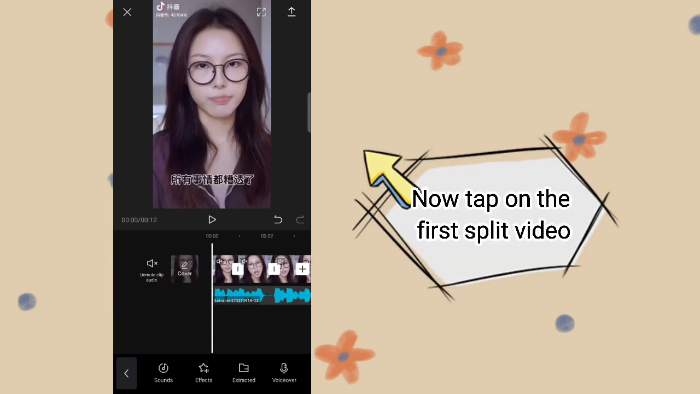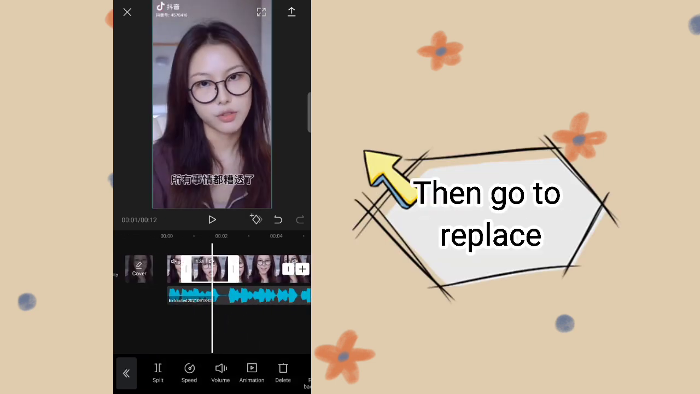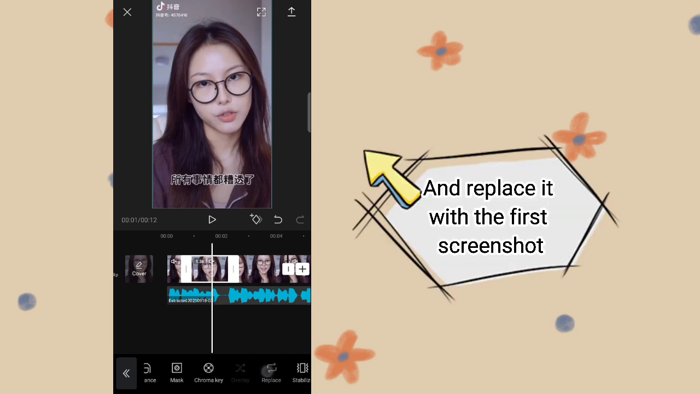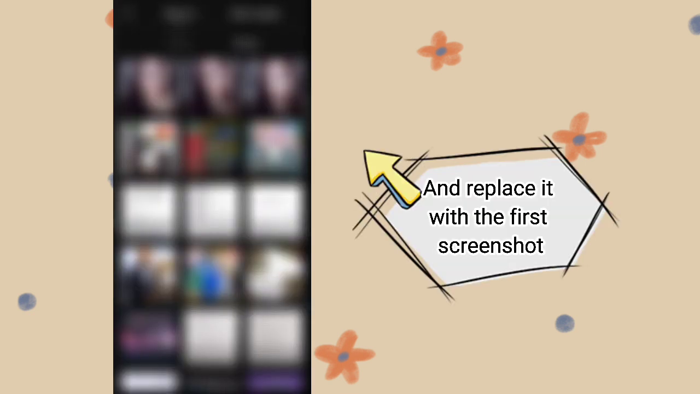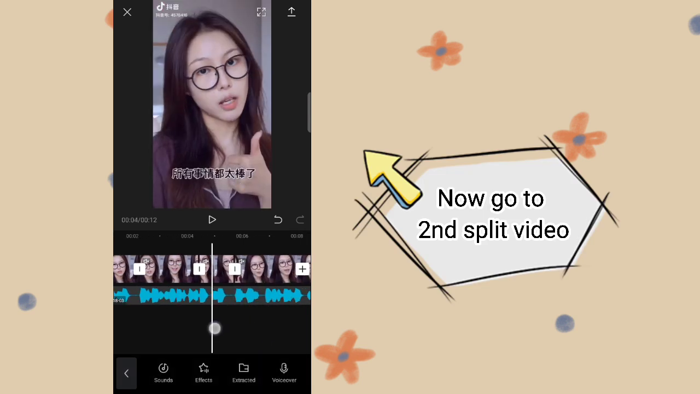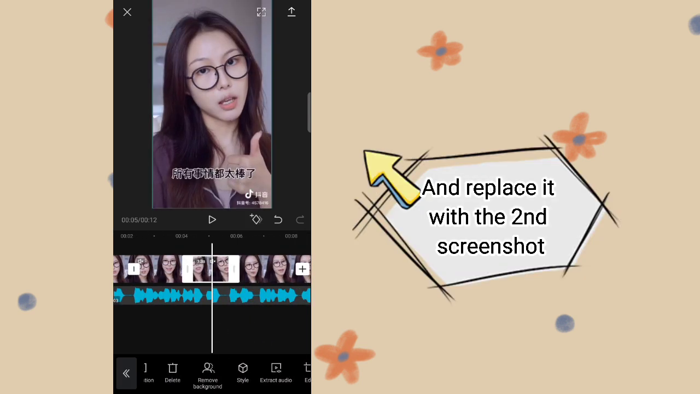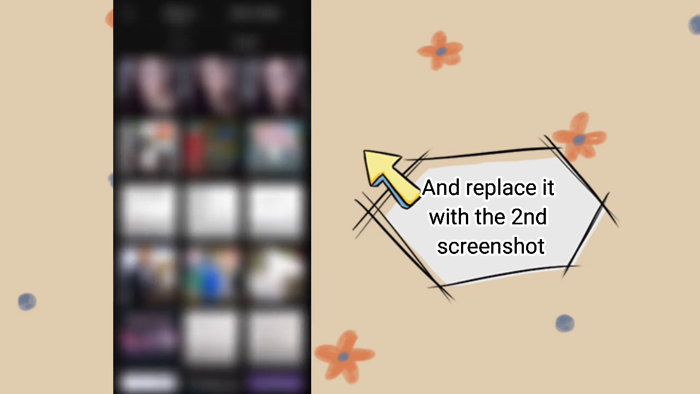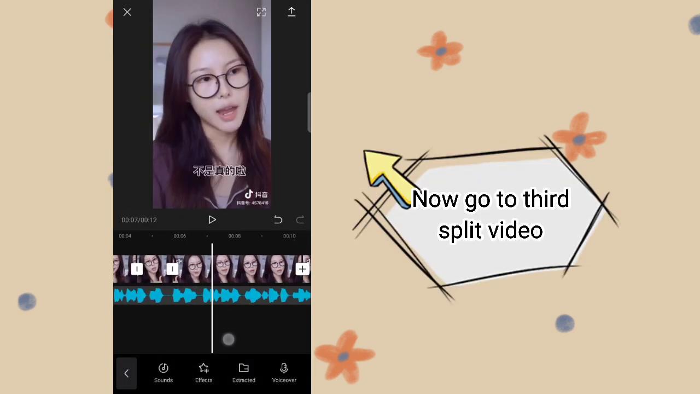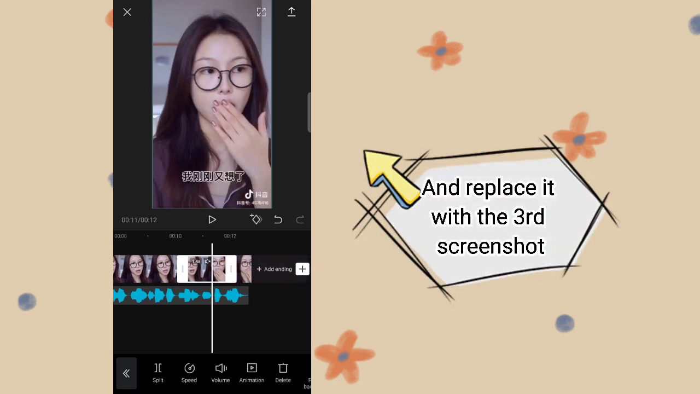Now tap on the first split video. Then go to Replace and replace it with the first screenshot. Now go to the second split video and replace it with the second screenshot. Now go to the third split video and replace it with the third screenshot.